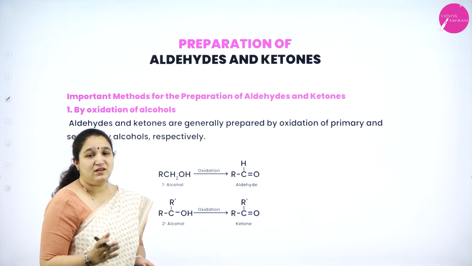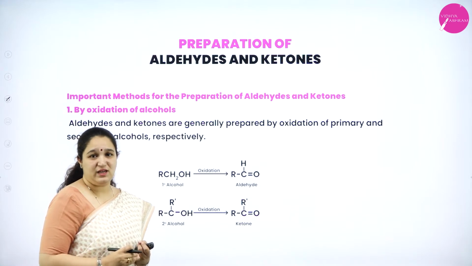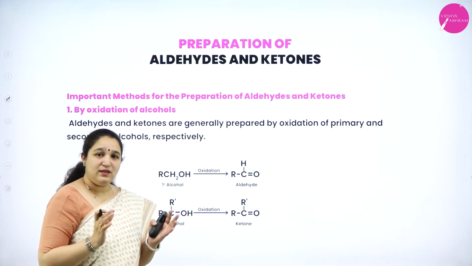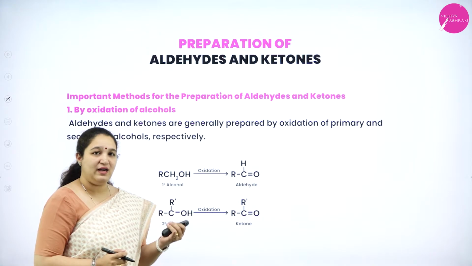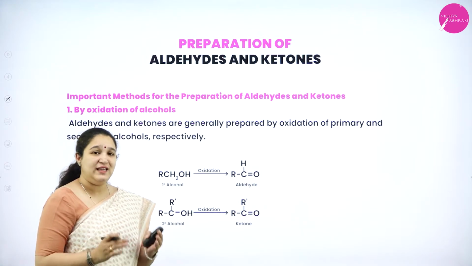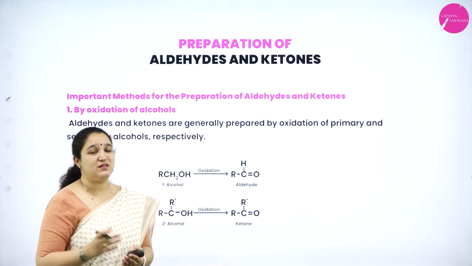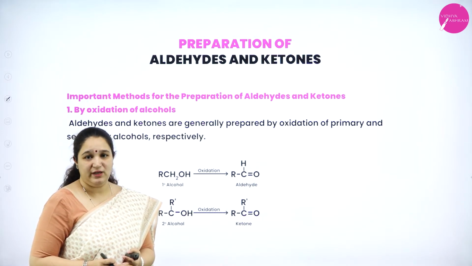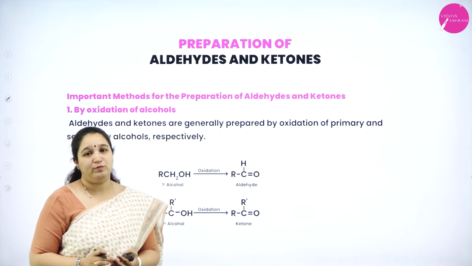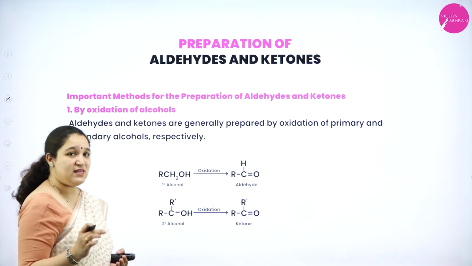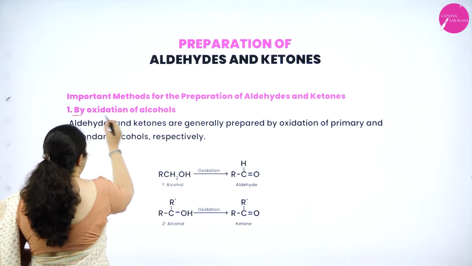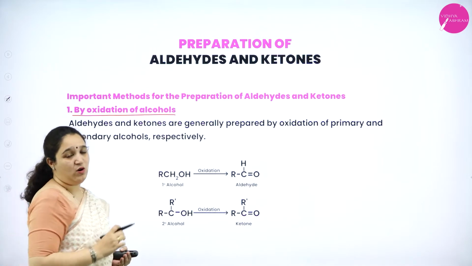Next is method of preparation of aldehydes and ketones. First we'll learn the common methods to prepare aldehydes as well as ketones. Then we'll learn some of the methods from which we can prepare only aldehydes, some methods from which you can get only ketones. So first method of preparation of aldehydes and ketones is by oxidation of alcohols.